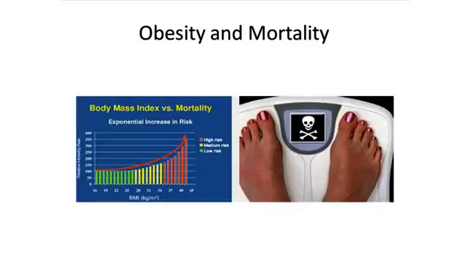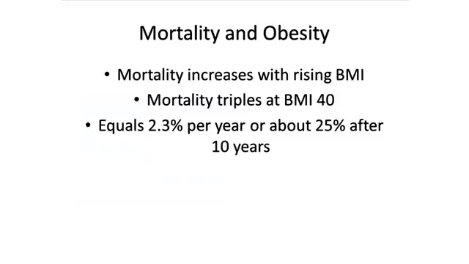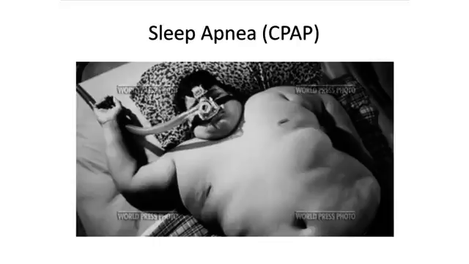Look at the curve on the left. As the BMI goes up from 25 to 40, the mortality goes up in an exponential fashion. What I can translate that to is a tripling of mortality by a BMI of 40. Average mortality per year in adults is about 0.75%, but tripling that is about 2.3% per year, or about 25% after 10 years.